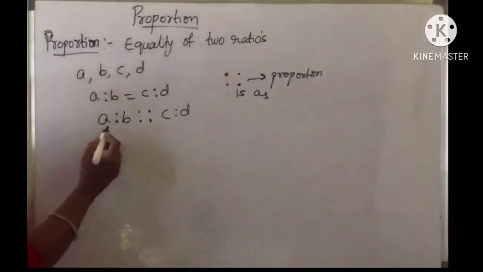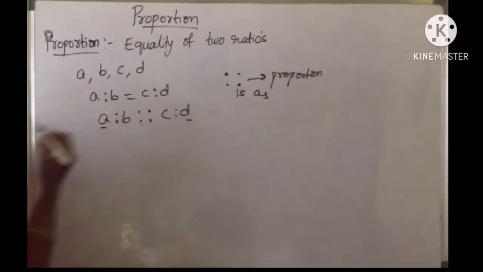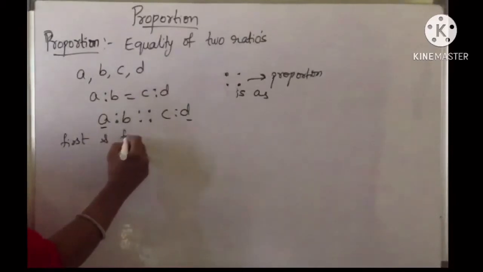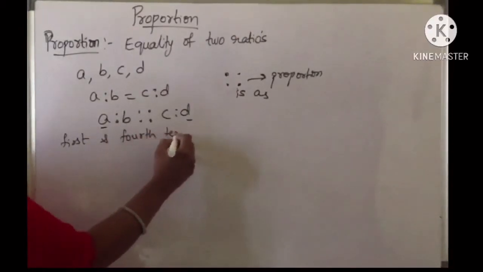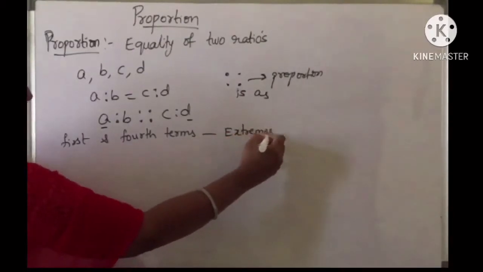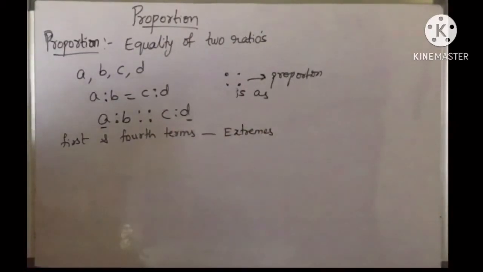Now in this, the first and fourth terms of a proportion are called extreme terms, or simply extremes.